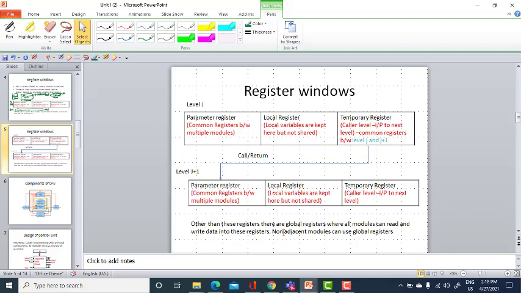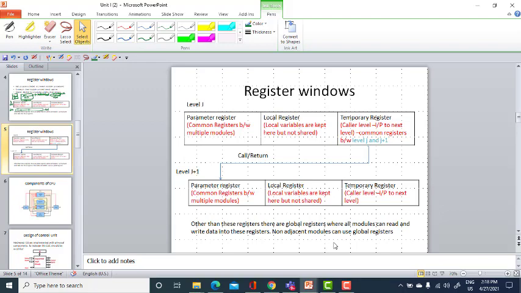As I said earlier, you have global registers also, and you will be saving data into the global registers, or you may even read the data from the global registers. These registers will be useful for non-adjacent modules. For data transfer between non-adjacent modules, global registers can be used.